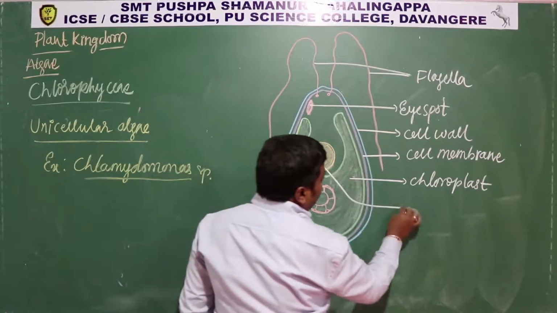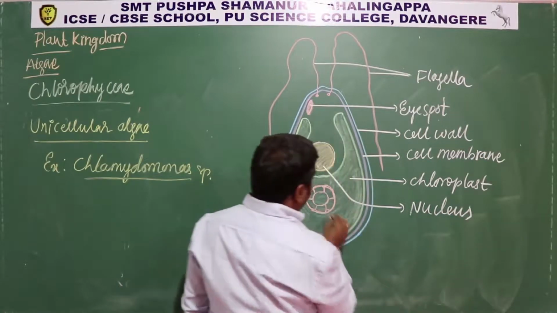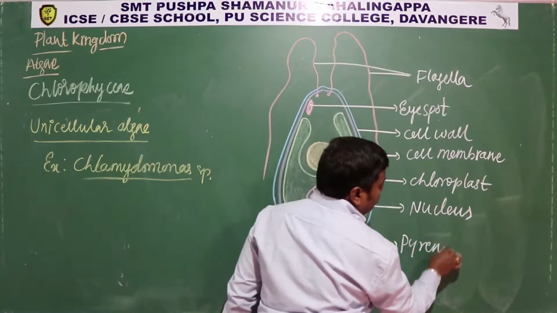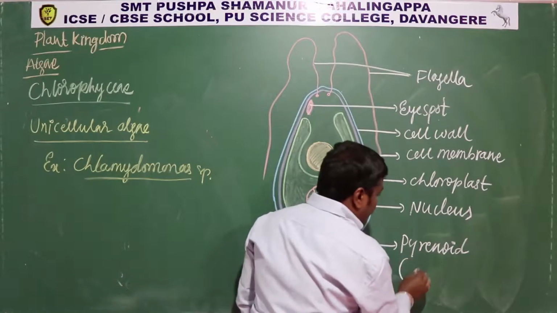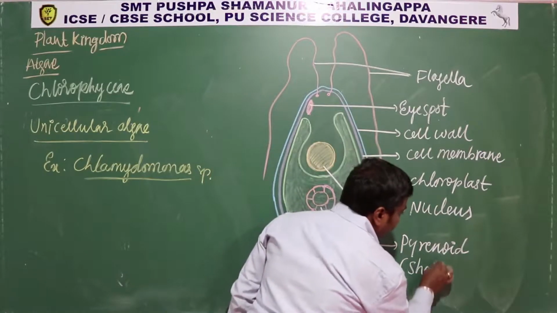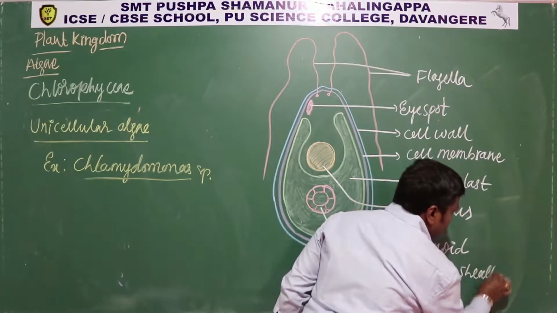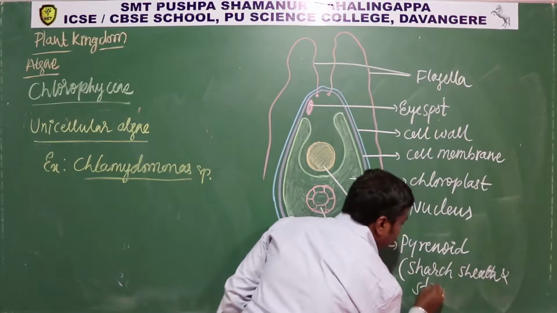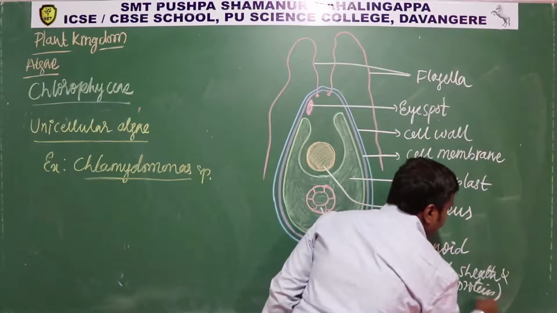And this is the nucleus, and this is the pyrenoid. Okay, so this pyrenoid consists of a starch sheath and stores protein.